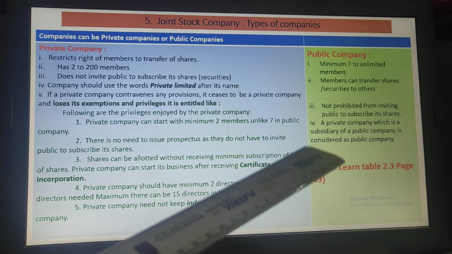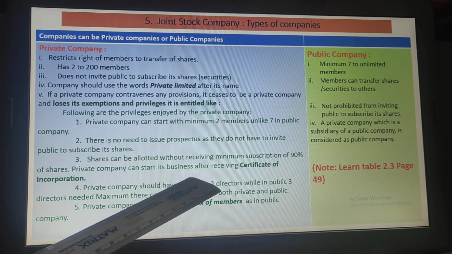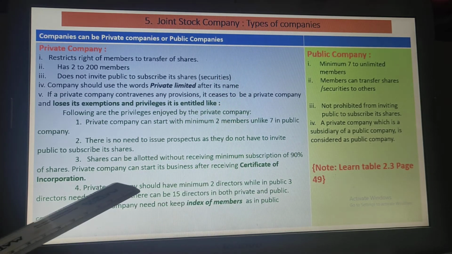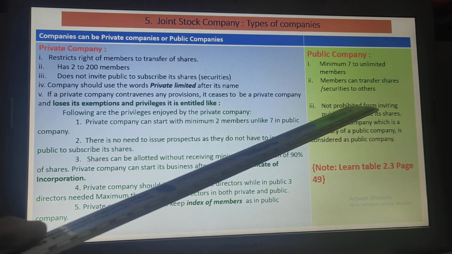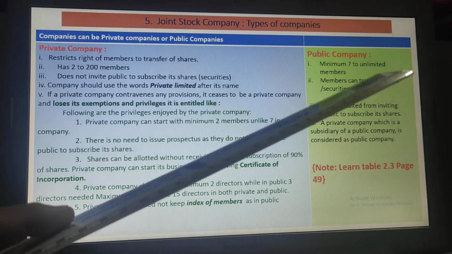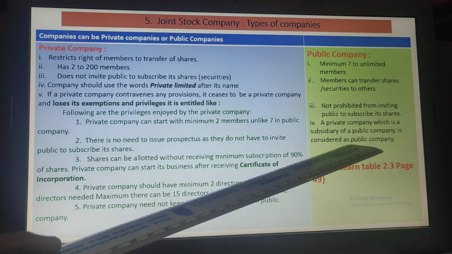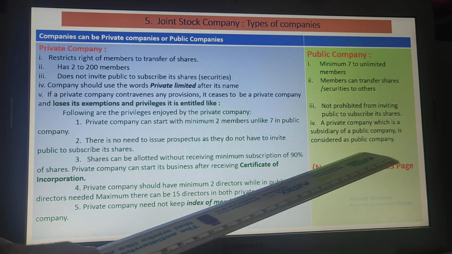Even if they have not received 90% of the capital, they can still go ahead and start their company, and they will get a certificate of incorporation and the private company can start the business. But this does not happen in public company. They should have that minimum 90% subscription of shares from the public. Only then can they start their business.